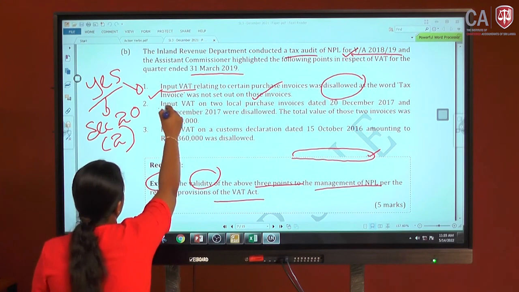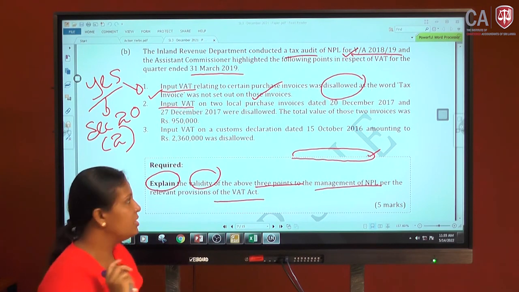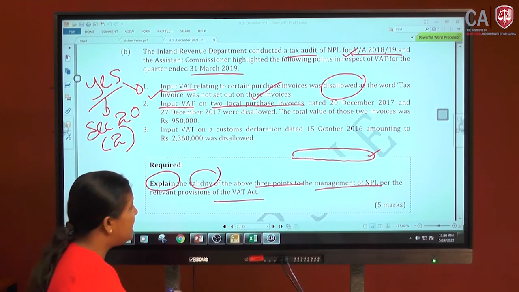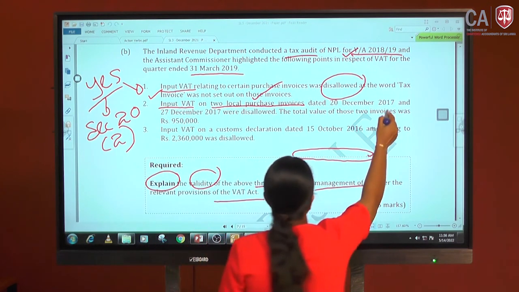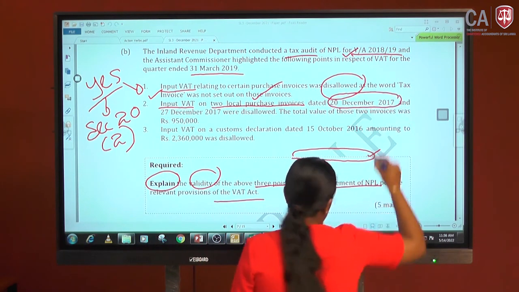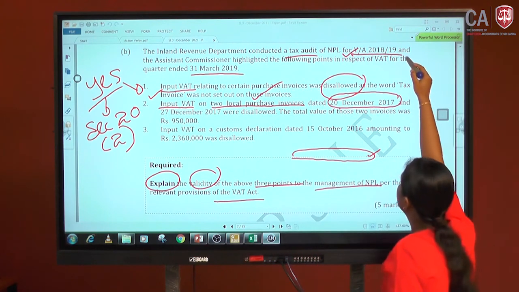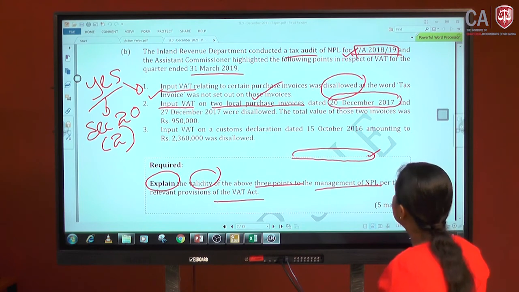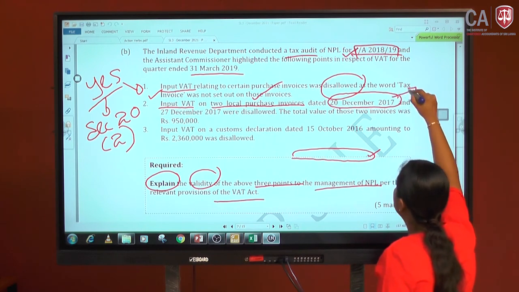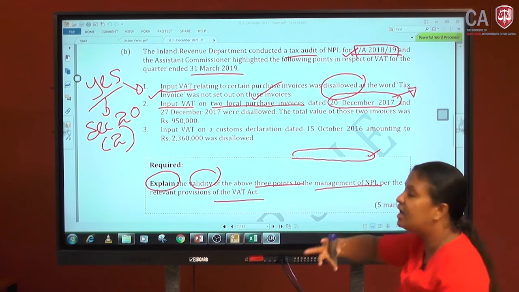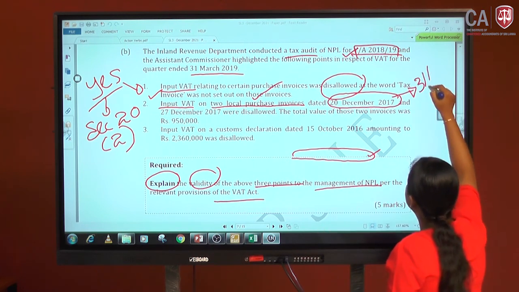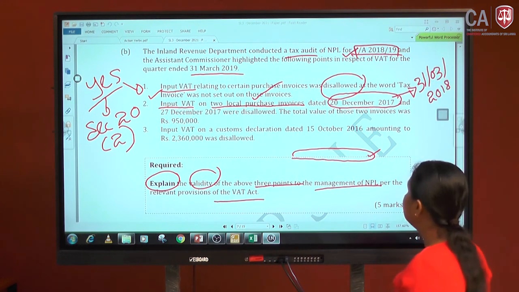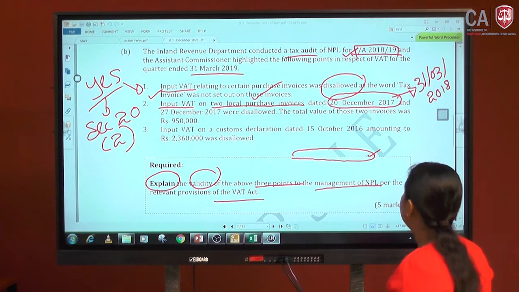Again, the claiming of input VAT on behalf of what, Lamai? On behalf of 2 local purchase invoices dated 20th December 2017. Now look at what our year of assessment is: 18-19. Then what is the taxable period? That means the last quarter, which is 31st March 2018. Now what happened? This is the last quarter.